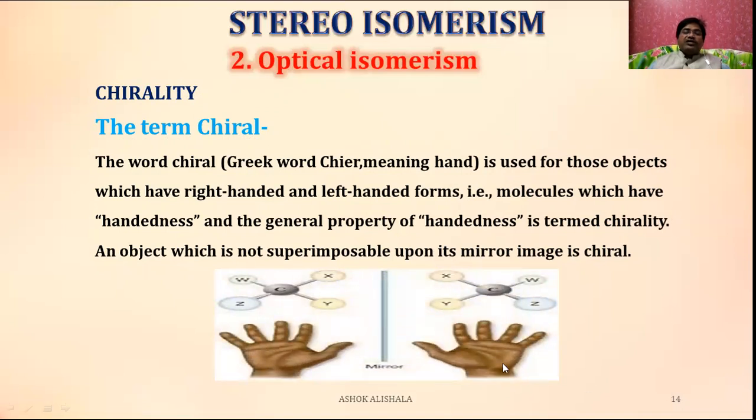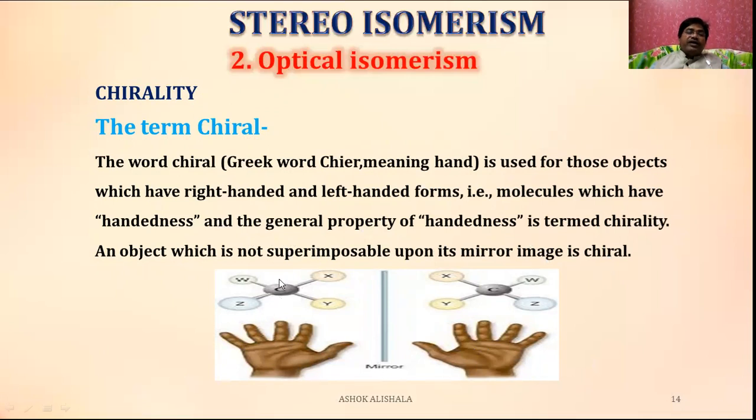These are the two hands you can see. Suppose these two hands are placed one over the other, you can observe that the identical fingers are not superimposed, and this is called handedness, and the general property of handedness is termed chirality. See, this is the right hand, this is the left hand, so the right hand is a mirror image of the left hand.